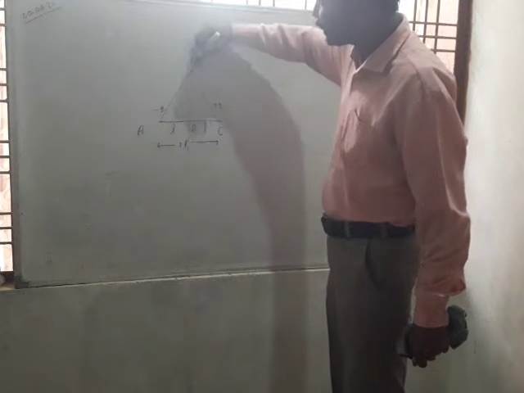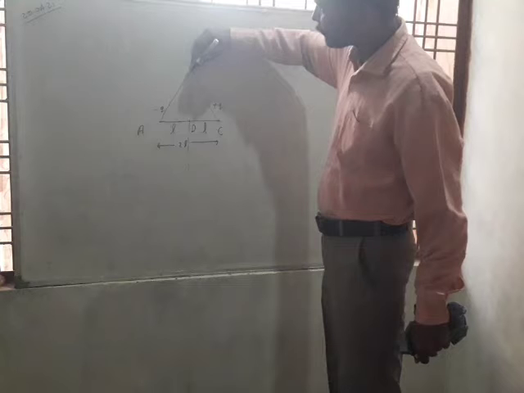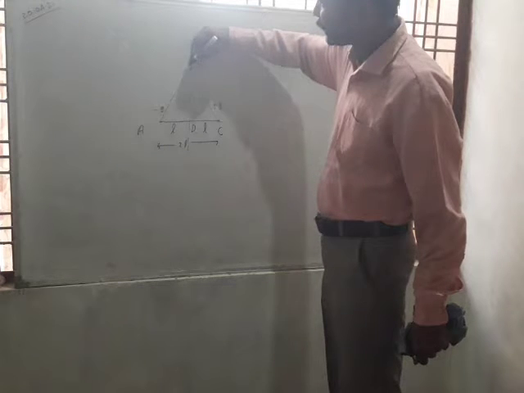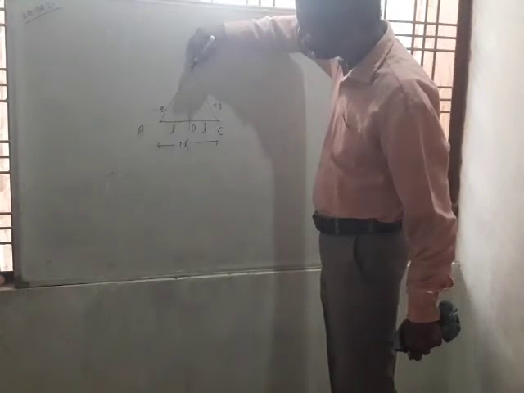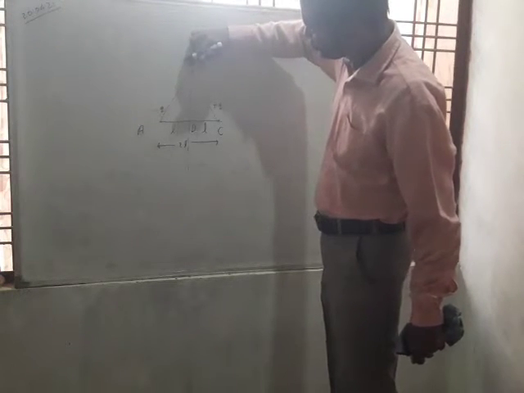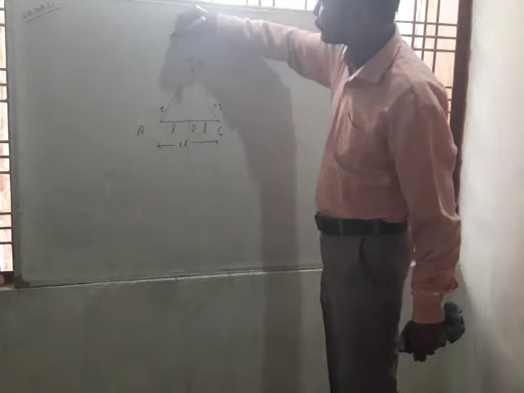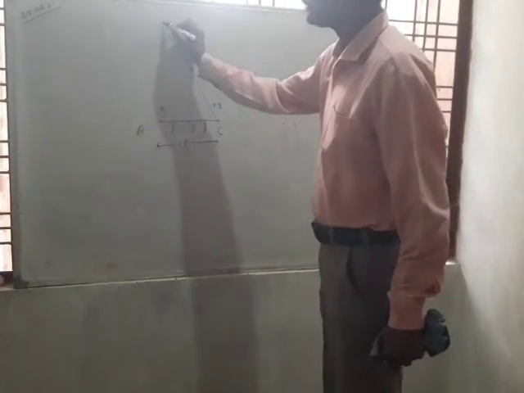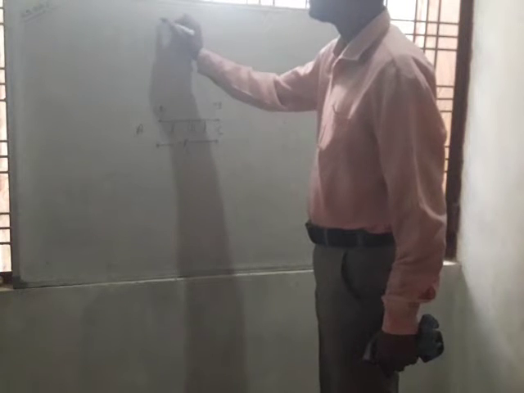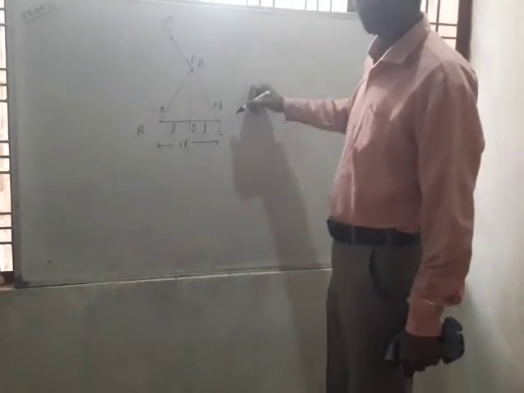So the direction of the electric field intensity due to the positive charge will be away from this positive charge, like this. This is the electric field intensity vector E1 due to the positive charge. This is a straight line.